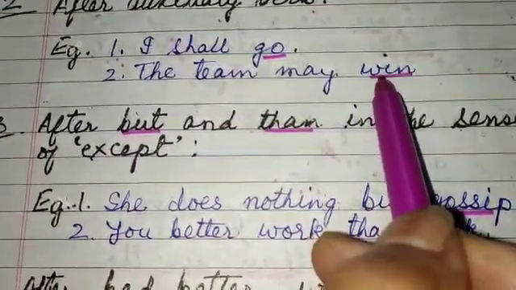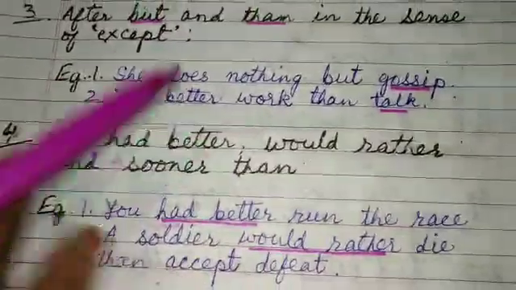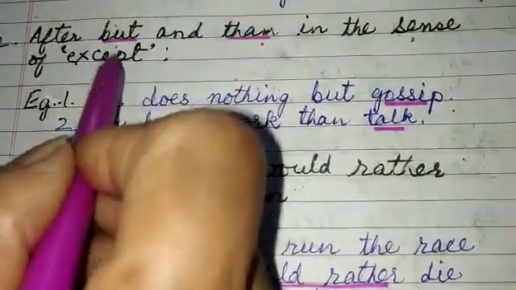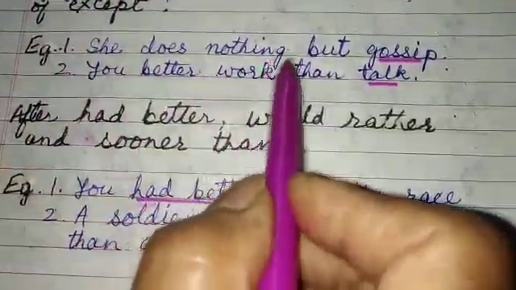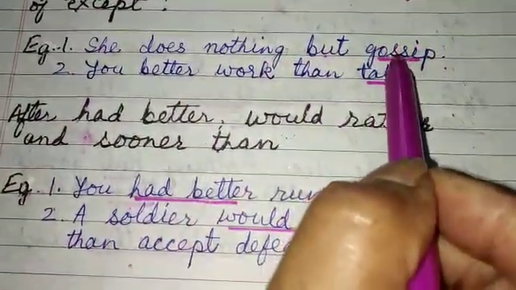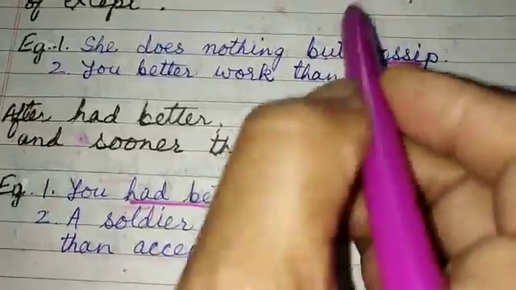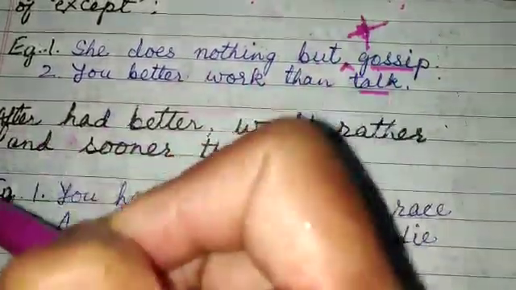This is an infinitive, and it cannot take "to" before it. Our third rule: after "but" and "than" in the sense of "except", we don't use "to". For example, "She does nothing but gossip." Gossip is an infinitive, but since it has been used after "but", we can't write "to" here. The sentence will be incorrect.